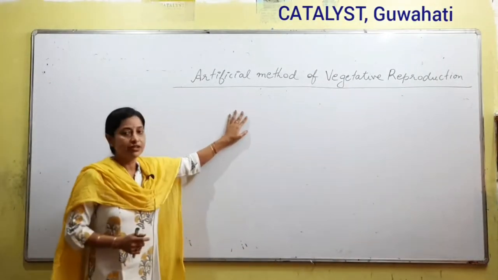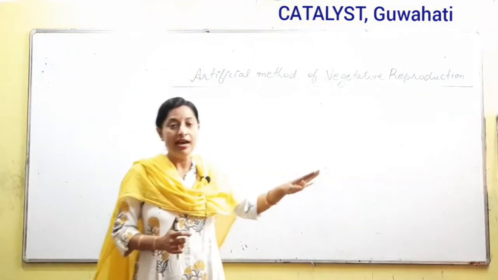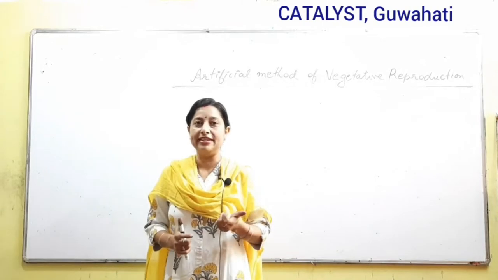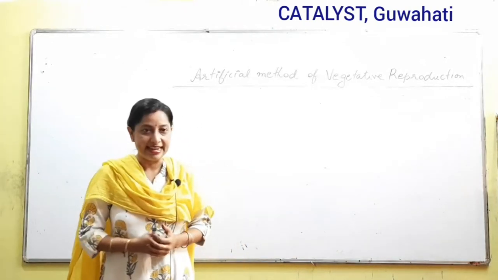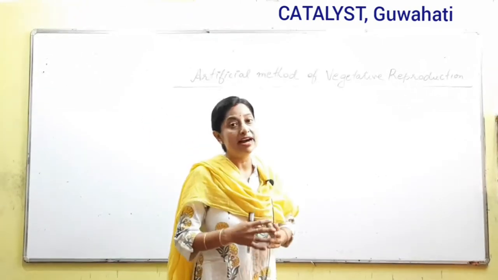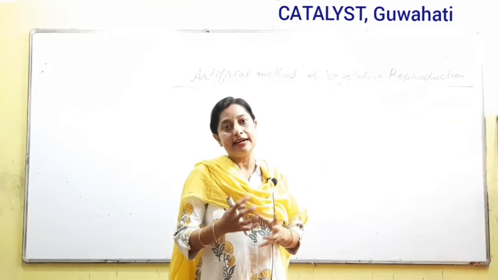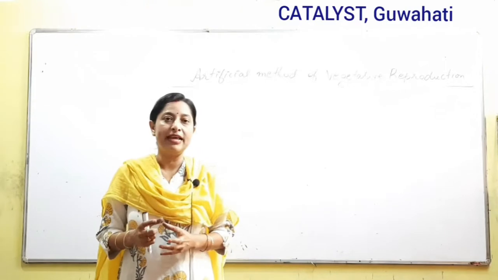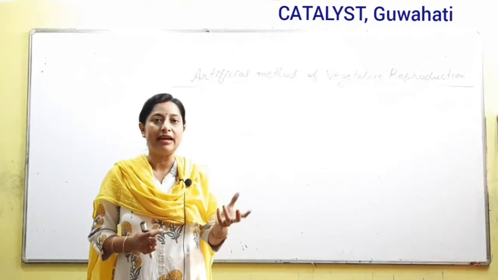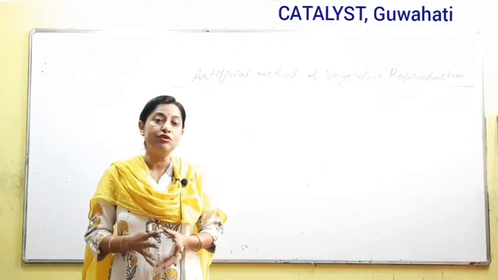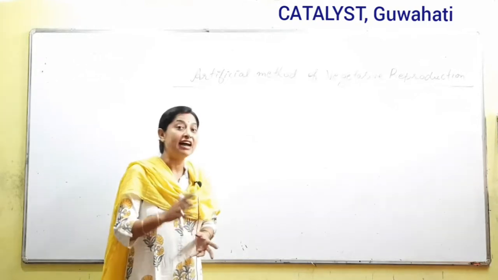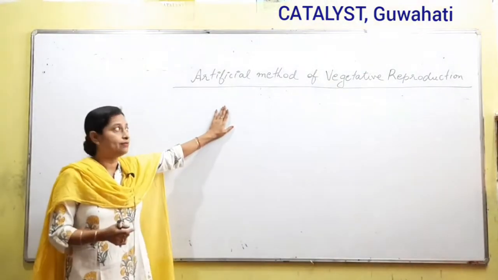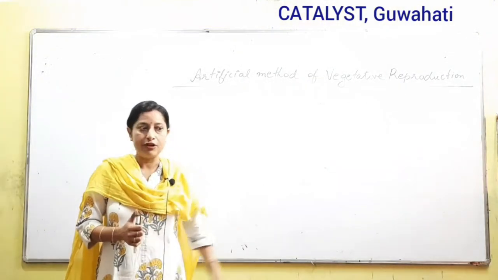Talking about the artificial method of vegetative reproduction, what we understand is that this is something that is man-made. It is a man-made technique in which the somatic part of a plant is cultured. We take any somatic part of a plant and try to produce a new plant from it artificially, and so man is involved, and so it is called the artificial method of vegetative reproduction.